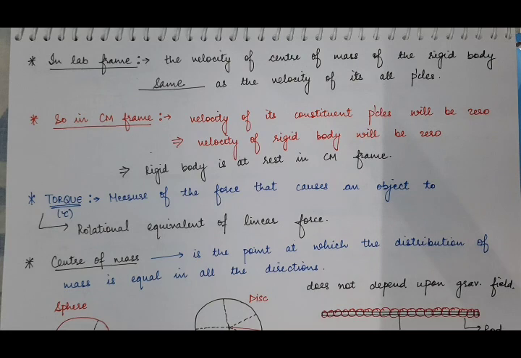But when you view this translatory motion from the center of mass frame, you might remember that in the center of mass frame, the origin of the coordinate system lies at the center of mass of the body. With respect to the center of mass, all the other particles have the same velocity as that of the center of mass. So if the center of mass is moving with velocity v, and all the other particles inside the rigid body are also moving with velocity v, then from the center of mass, what will seem?